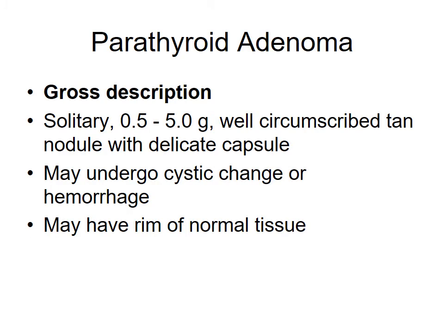Parathyroid adenoma is usually solitary and weighs about 0.5 to 5 grams, while it's a well circumscribed tan nodule with a delicate capsule. It may undergo cystic change or hemorrhage, and may have a rim of normal parathyroid tissue.